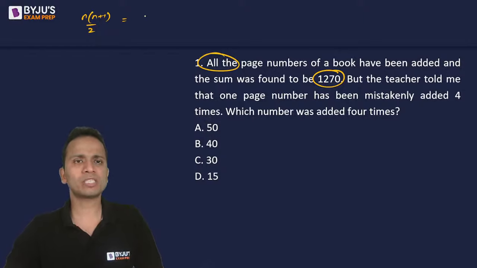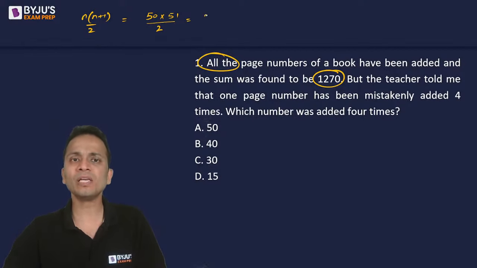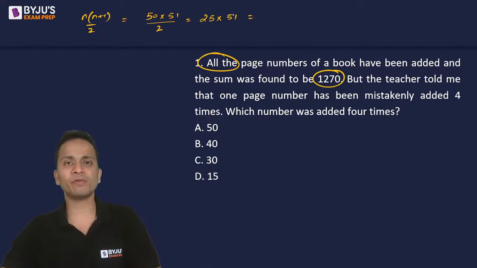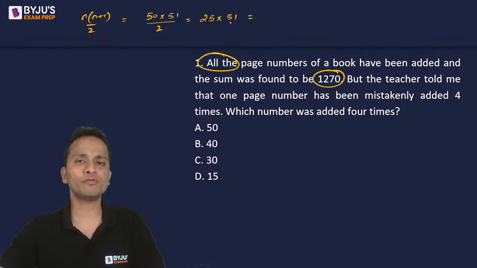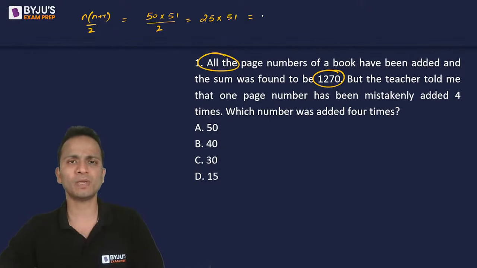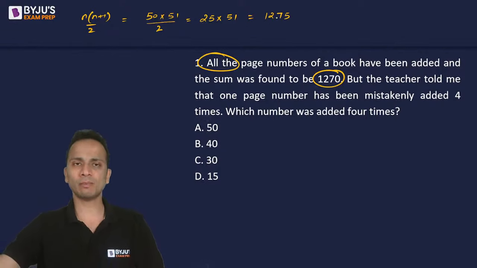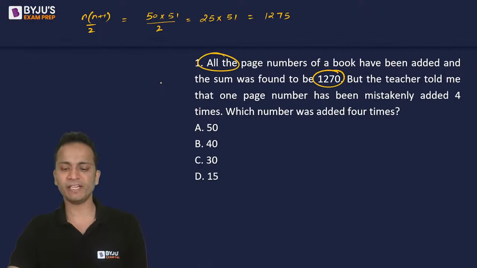ठीक है, so थोड़ा सा ट्रायल एंड एरर करने पे, like if I'll put n as 50, so 50 into 51, if the number of pages is 50, so 50 into 51 upon 2, that is 25 into 51. अब 25 into 51 का वैल्यू कितना होता है, 25 into 50 is 1250 and then 25, so 1275. So sum of first 50 natural numbers is 1275.